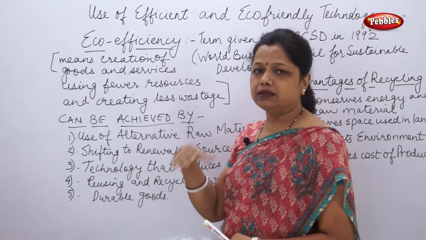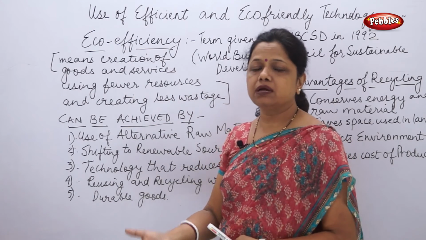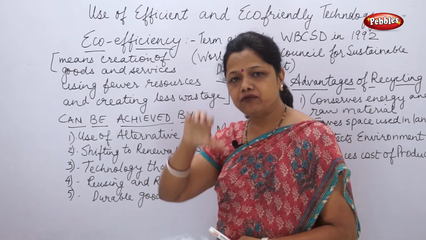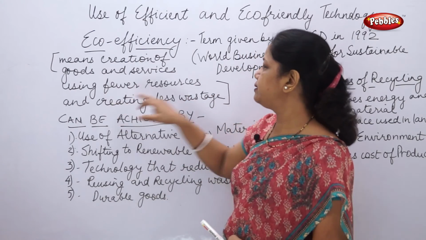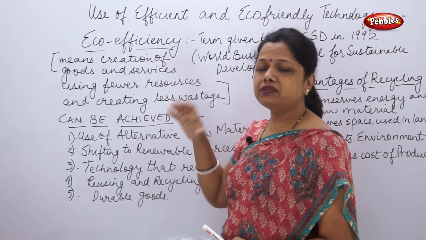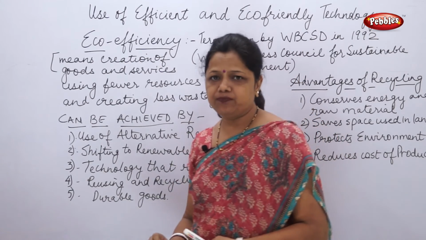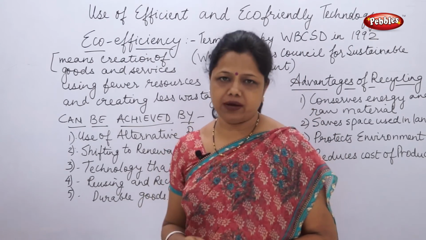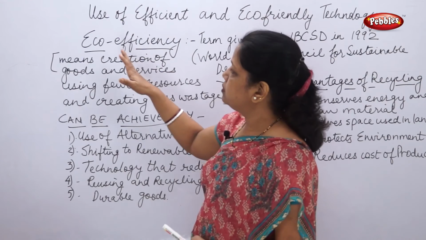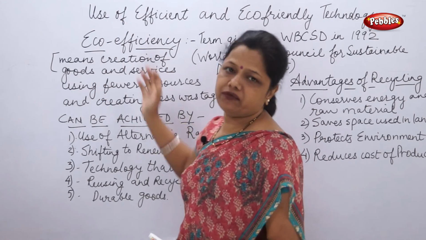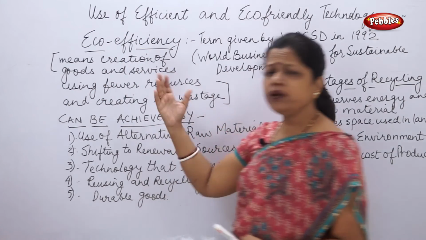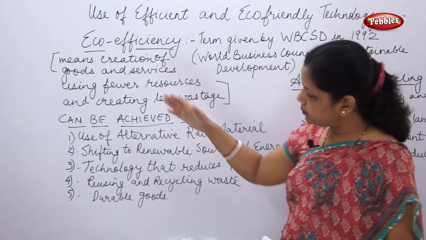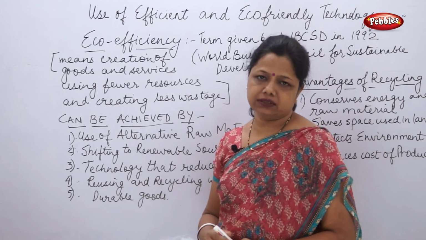As I said, the resources which are available to us, how we can make use of them in a fewer amount and create less wastage. That means the wastage should be so much less that it should not harm the environment. This is what we mean by eco-efficiency. How can it be achieved? It can be achieved by these 5 methods.